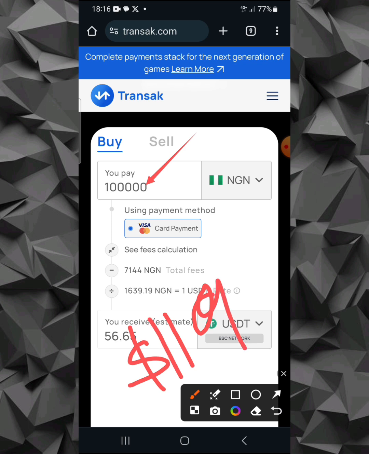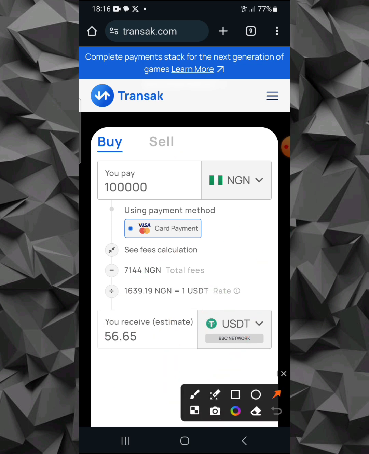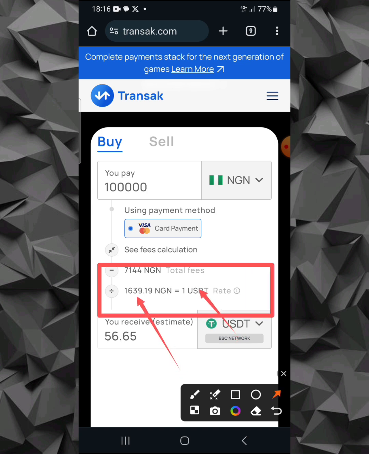119 USDT before on Transak. But now you can see, guys, it has reduced, and this is mainly because many people are into this arbitrage already. See the rate right here. It is even different from the calculation. You can see that one USDT is 1,639 naira. So this is their main rate.